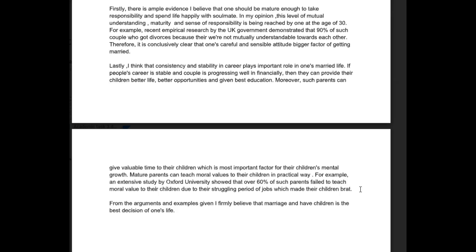And anyway, it's the wrong argument because you're talking about why people should get married and have children over 30, but your examples are showing the exact opposite. You're showing what happens when young, immature people get married and have children, which is not what we're talking about.